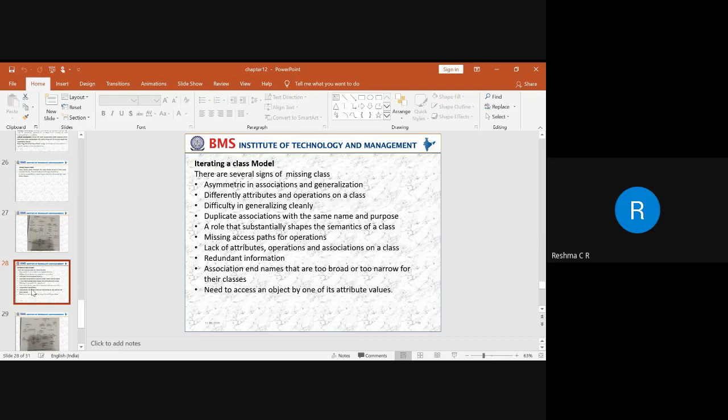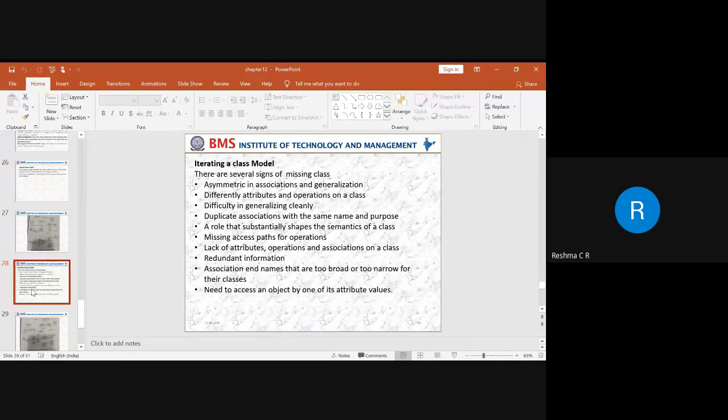Next is a missing access path for an operation. We need to identify where we have not provided an association. We have discussed the navigation of classes from one class to another.